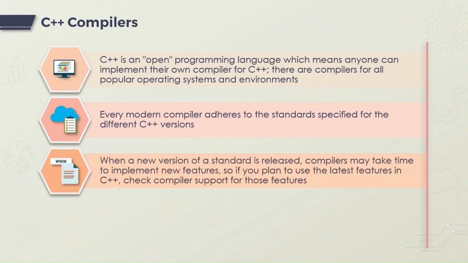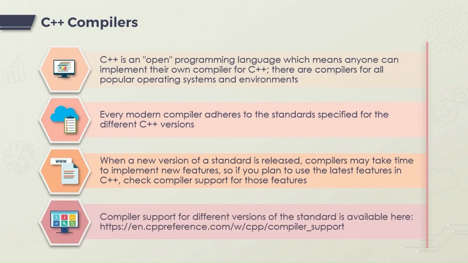Now, of course, when a new version of a standard is released, compilers are going to take some time to catch up. In the period while compiler writers are implementing those features, some major gaps might temporarily open up between different compilers. If you'd like to check compiler support for different versions of the standard, there are plenty of online resources, including the URL that you can see on screen now. By and large, once a standard has been out and published for a considerable length of time, most compilers converge on implementing most or all of the features. And then, of course, it's time for the next version of the standard, and the whole cycle begins again.